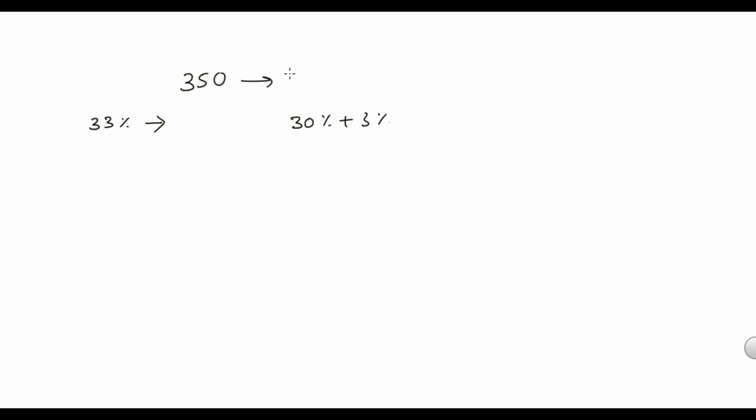So 10% of this number is 35. So 30% will be 35 3 times. So 35 into 3 is 105. If 30% is 105, then 3% should be 1/10 of this, that is 10.5. 105 plus 10.5, 115.5. This is 33%.